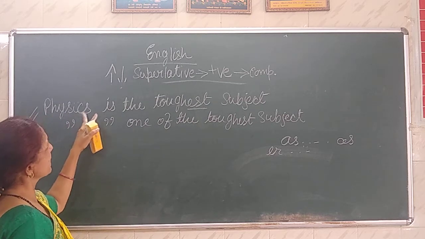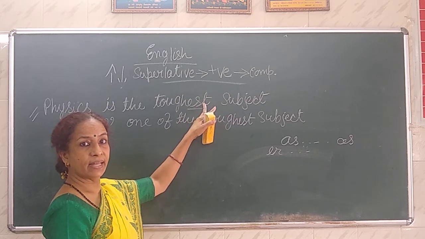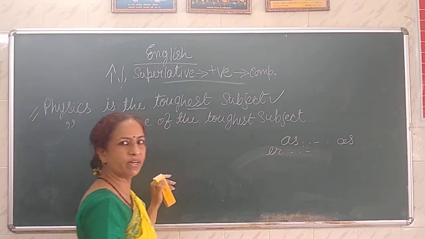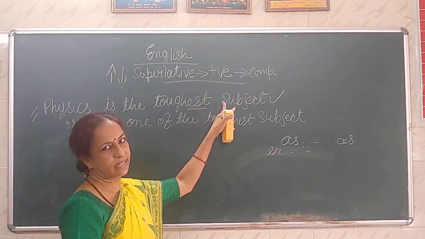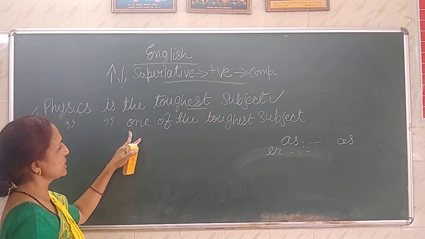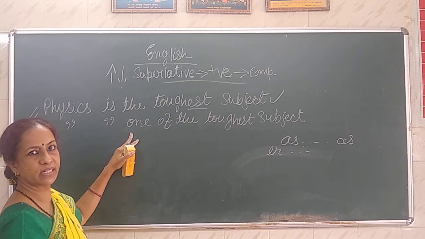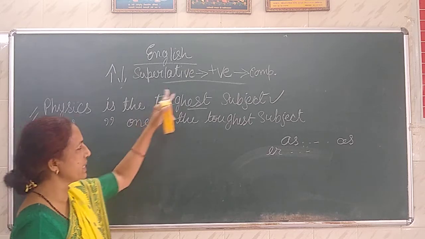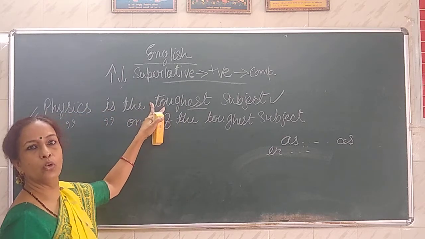That physics is tougher than any other subjects. Tougher, tougher, toughest. Physics is tougher than any other subjects. And in this case, one of this thing will be, that is, physics is tougher than many other subjects. Any other, many other. Very few and no other.